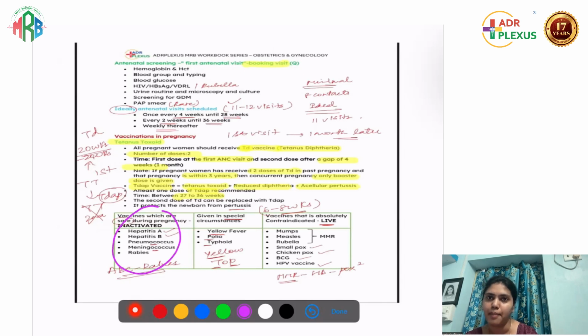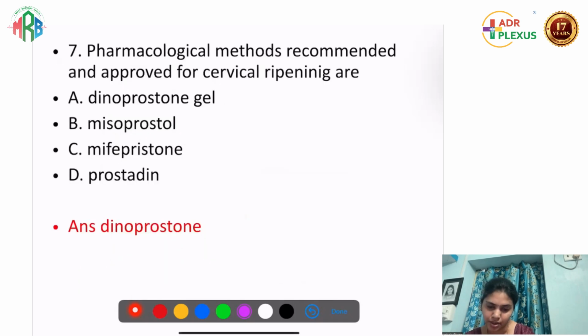So hepatitis A, hepatitis B, pneumococcus, meningococcus and rabies. So இதெல்லாம் கொடுக்கலாம்னு சொல்லியிருந்தோம். And the other options were MMR, BCG and varicella. All these are contraindicated. Fine. This is a direct question from here.